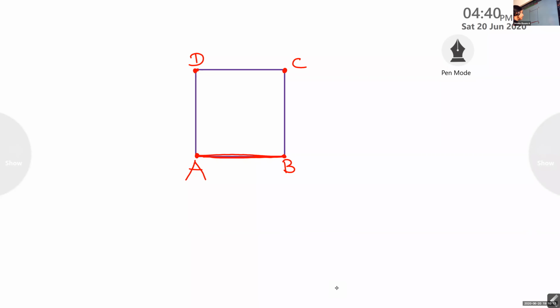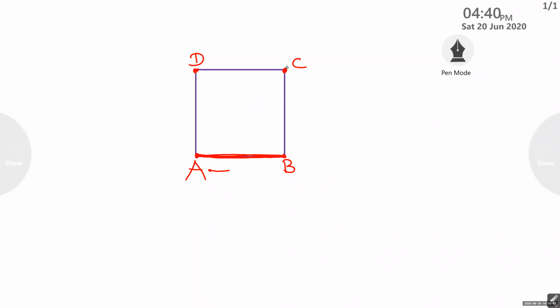Okay, listen. When I connected adjacent vertices A and B, you got one part of a polygon. What is that? First we studied that. Side. So when we connect two adjacent vertices, we get a side. Now B and C are adjacent, right?